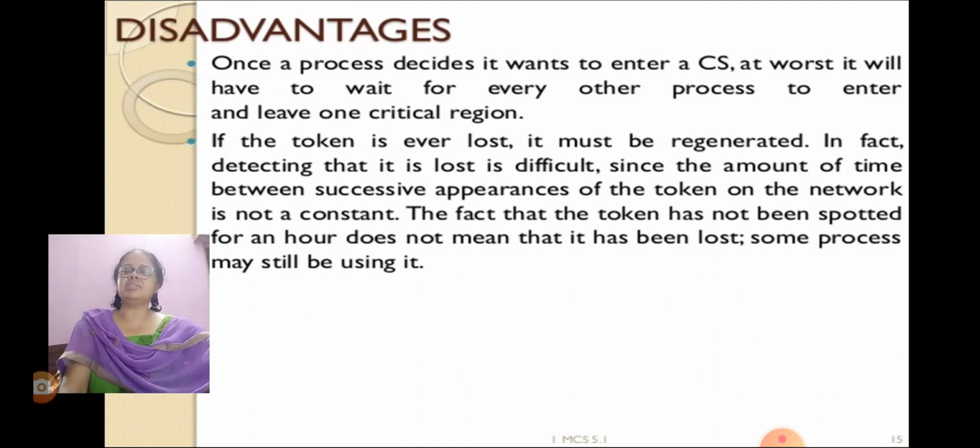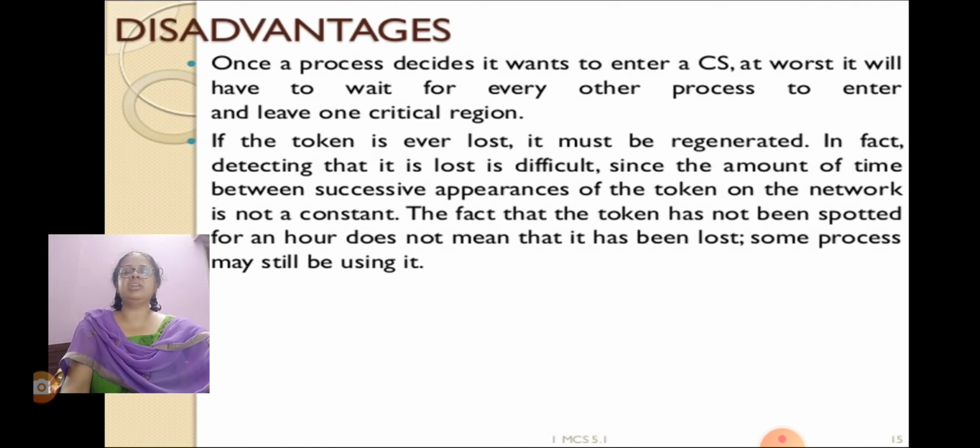Disadvantages: once a process decides it wants to enter a critical section, at worst it will have to wait for every other process to enter and leave one critical section.